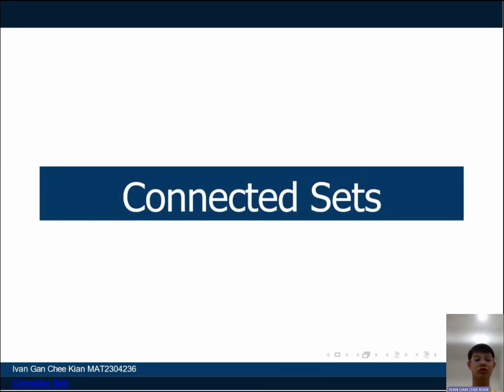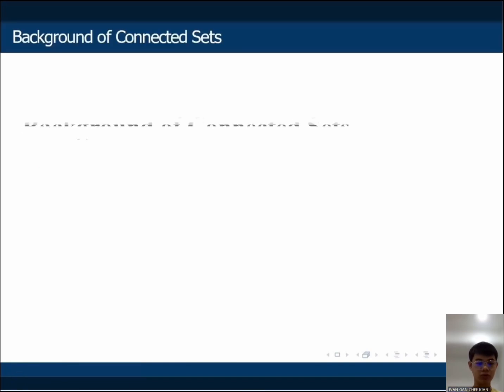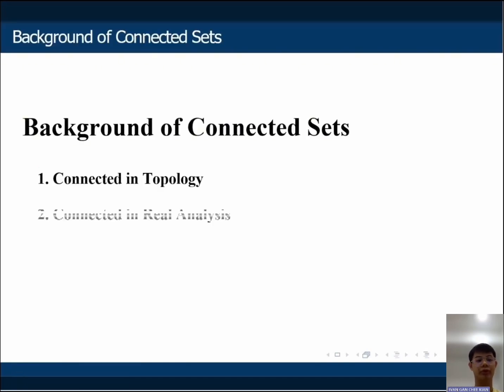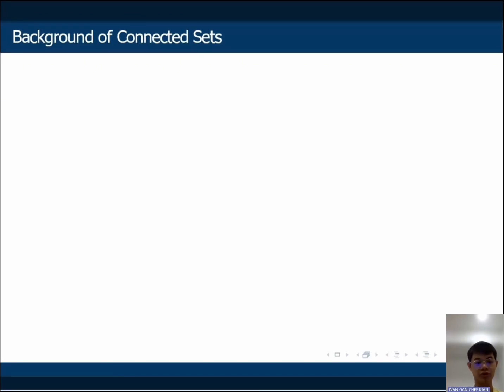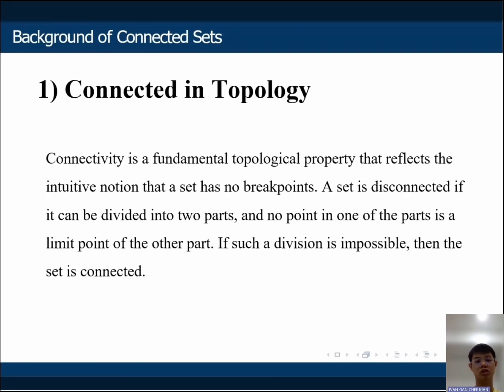I'm Ivan. Today I want to share the topic: connected sets. So let's introduce the breakdown of connected sets. The breakdown of connected sets can be divided into two parts: connectedness in topology and connectedness in real analysis. First, we introduce connectedness in topology.